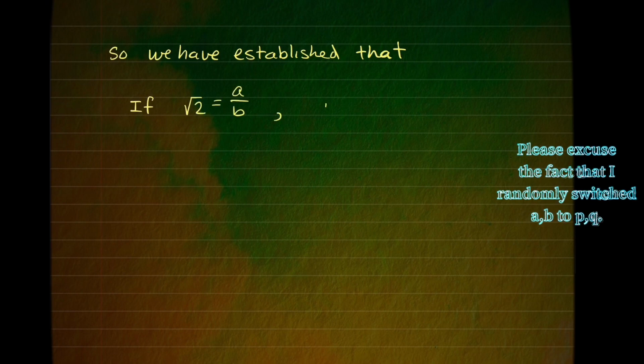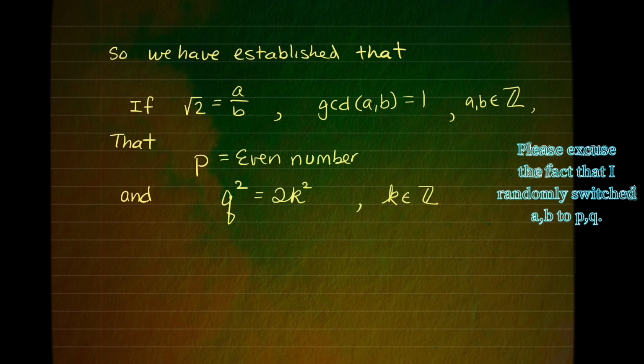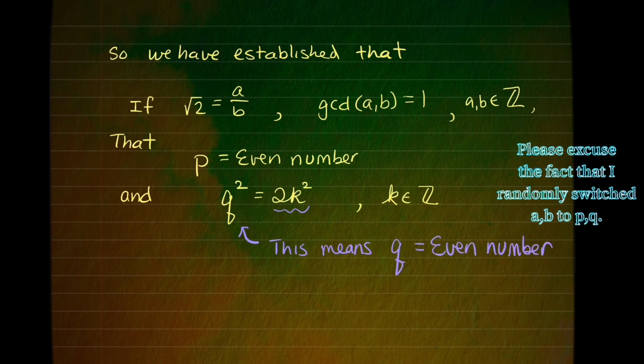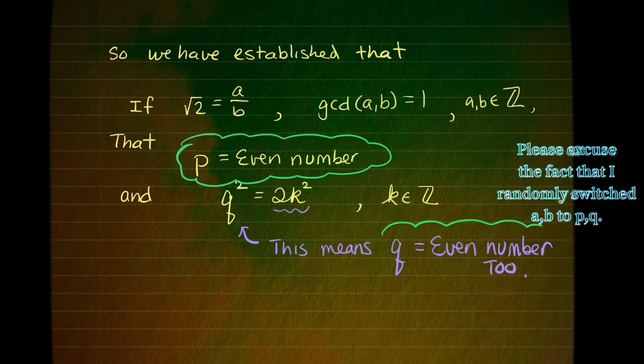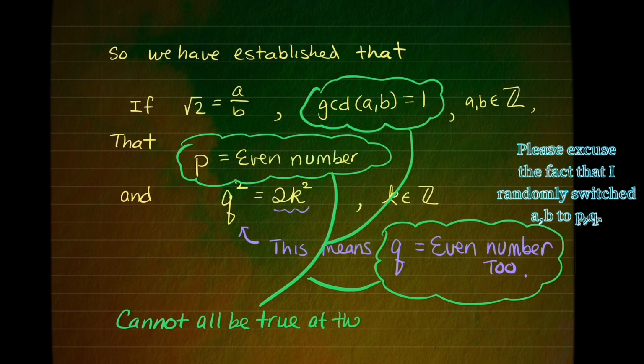So now, if we have assumed that the square root of 2 is the ratio of 2 integers, then we've also shown that p, one of those integers, is an even number. And because q squared is equal to a multiple of 2, that means q, the other integer, is an even number. Putting this all together, if the greatest common divisor of the two integers is equal to 1, and we've shown both of those integers are even numbers, we cannot have that happen at the same time.